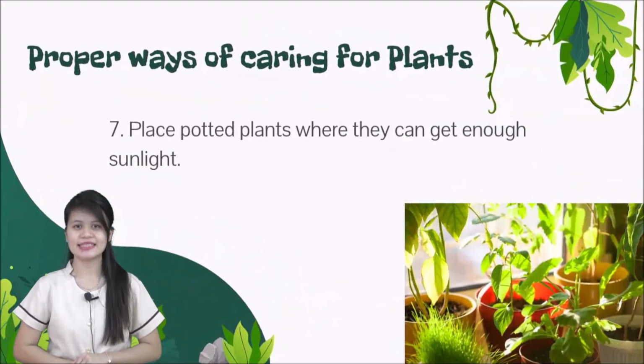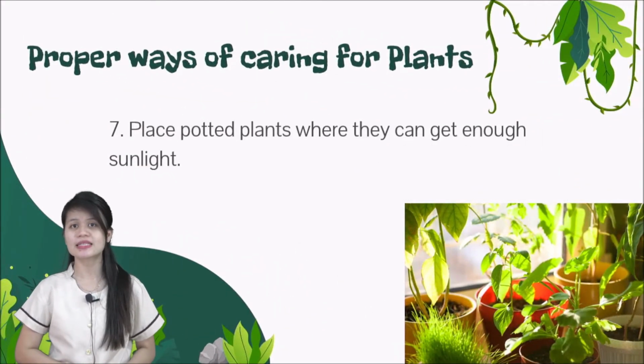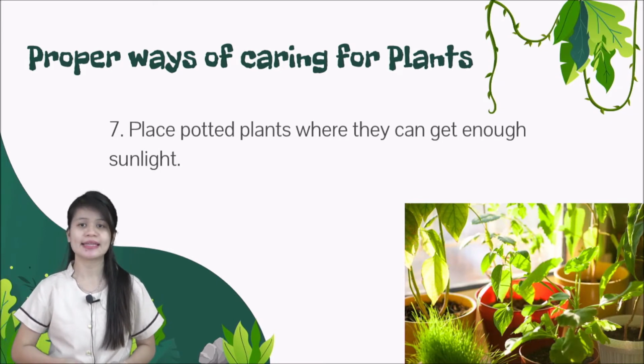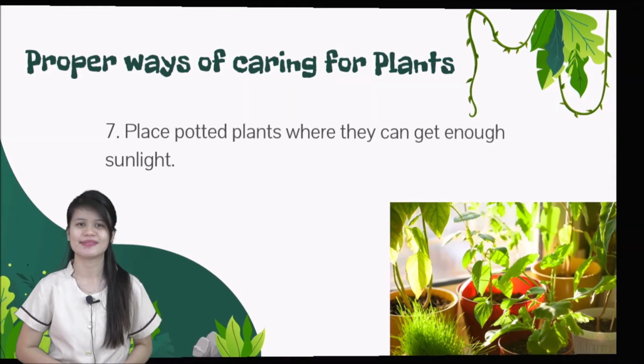7. Place the potted plants that you have, indoors or outdoors, where they can get enough sunlight. Because aside from water, plants also need sunlight. It is also one of the ingredients so that the process of photosynthesis will be successful.